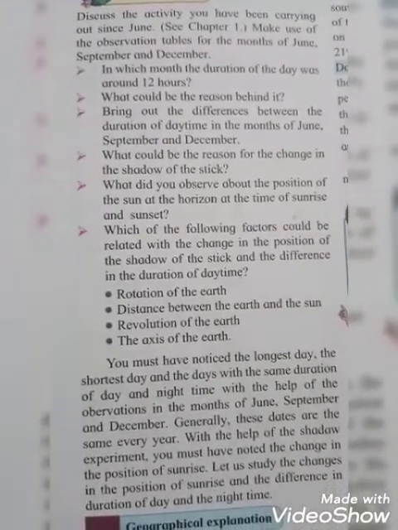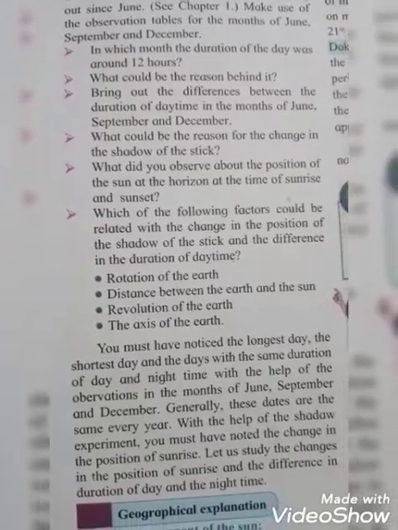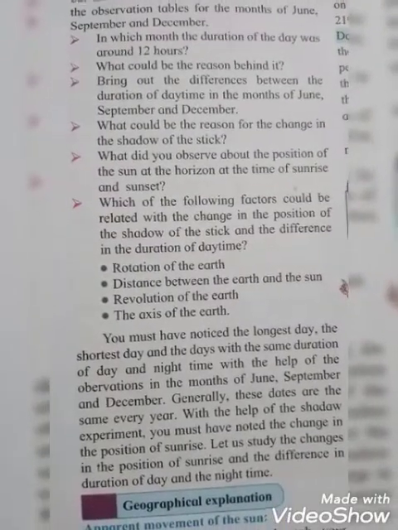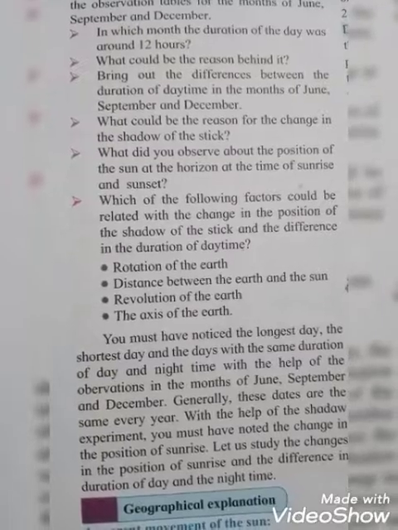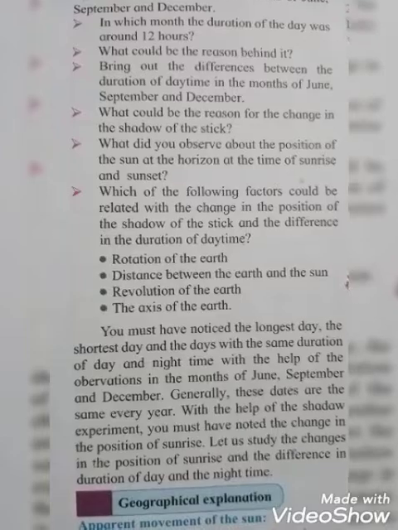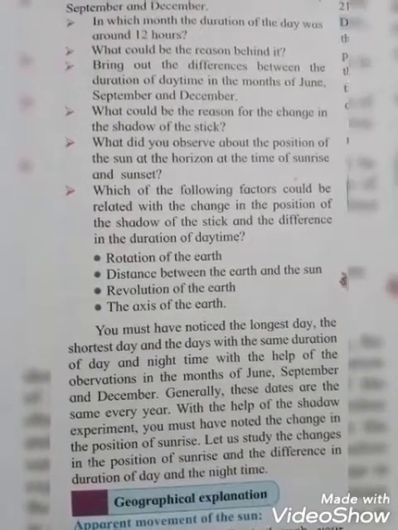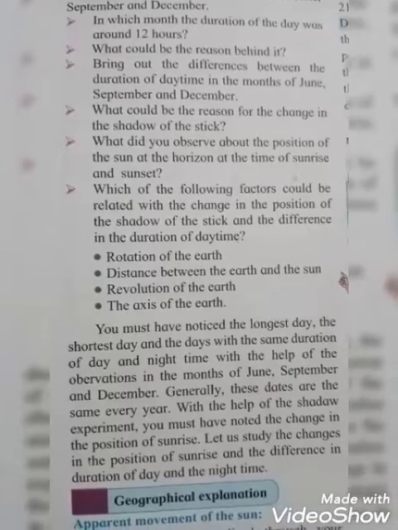You must have noticed the longest day, the shortest day, and the days with the same duration of day and night time with the help of the observations in the months of June, September, and December. Generally, these dates are the same every year. Okay, students? That means generally these dates are the same every year.